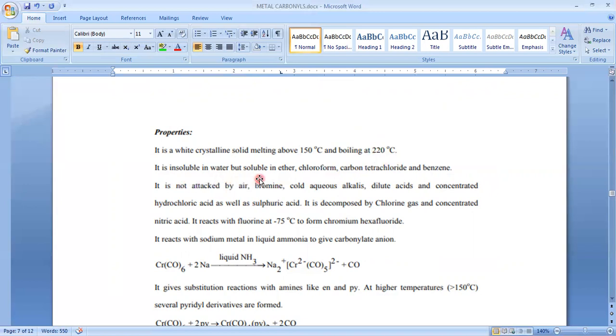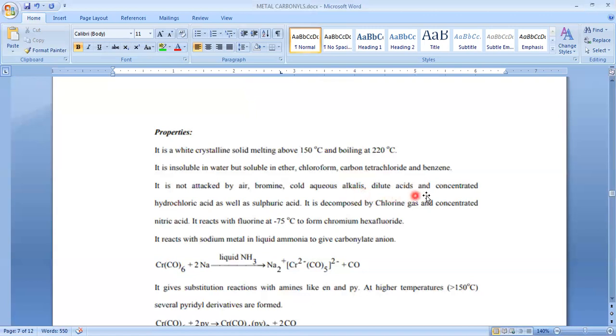It is insoluble in water like iron pentacarbonyl, and it is soluble in organic solvents. So similar to iron pentacarbonyl. It is not attacked by air, bromine, and cold aqueous alkali, dilute acids, and concentrated hydrochloric acid as well as sulfuric acid. Unlike the previous, this withstands aqueous alkali.